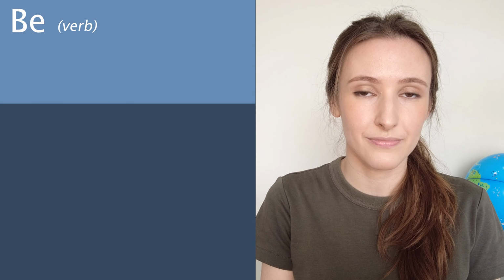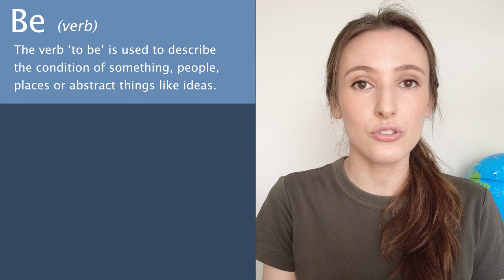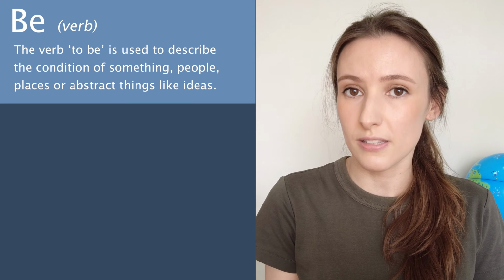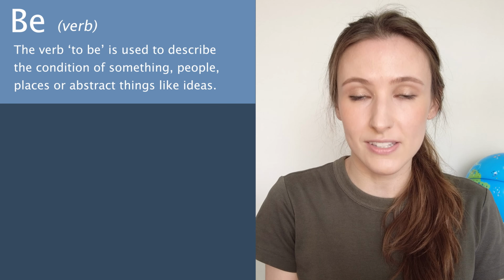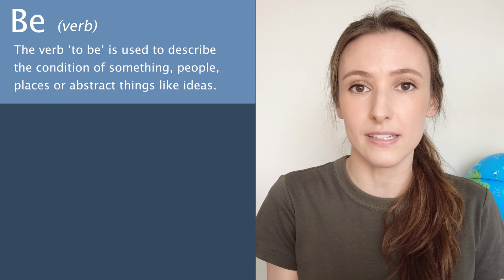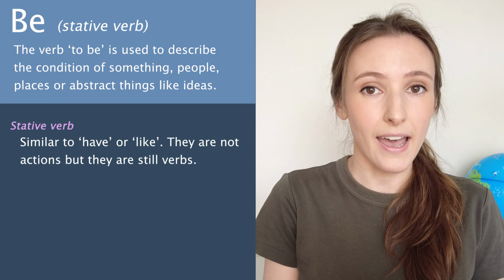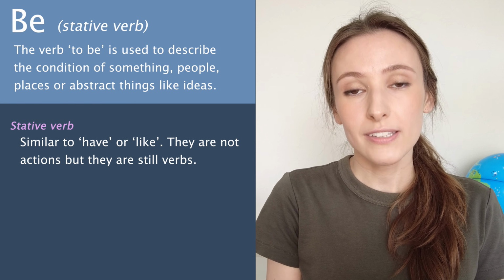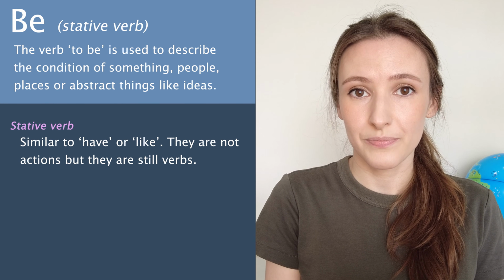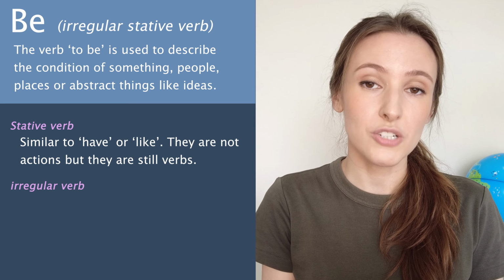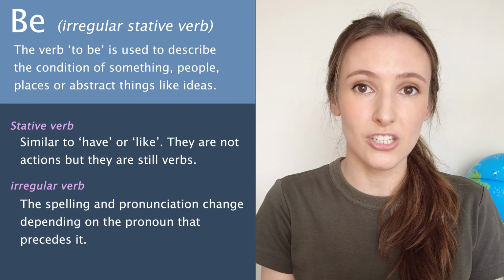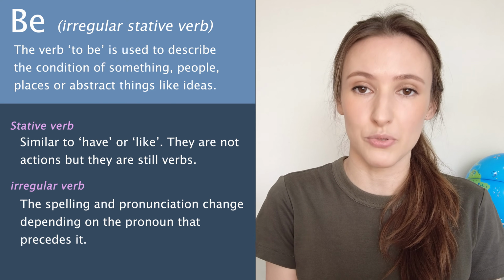There's a lot to talk about, so we're going to divide this lesson into two different parts. Today, we are only going to talk about the verb be. The verb be is used to describe the condition of something, people, places, or abstract things like ideas. That's what we call a stative verb, just like have or like. They're not actions, but they are still verbs. Be is irregular, which means that the spelling and pronunciation change depending on the pronoun that precedes it.